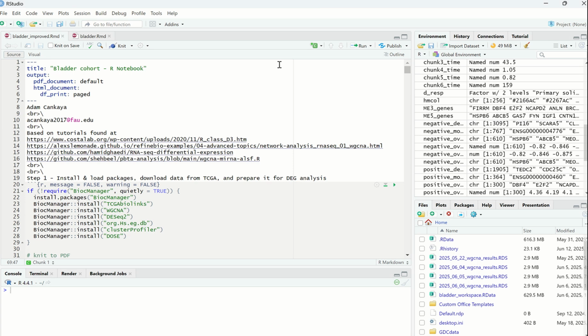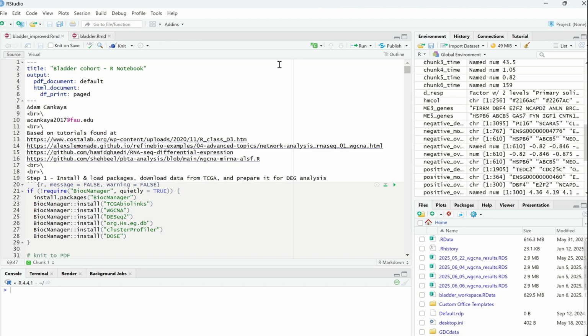Hi, this is Adam Cankaya in July 2025, showing off some of the AI improvements I've made to my R notebook that is attempting to replicate a bladder cancer paper.